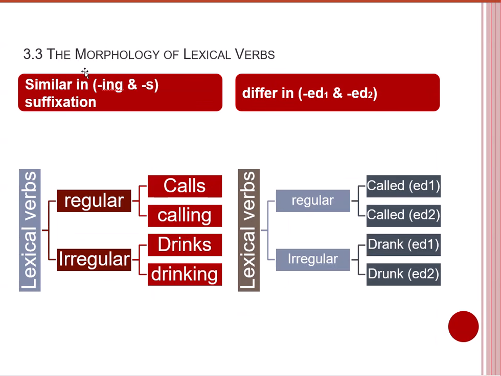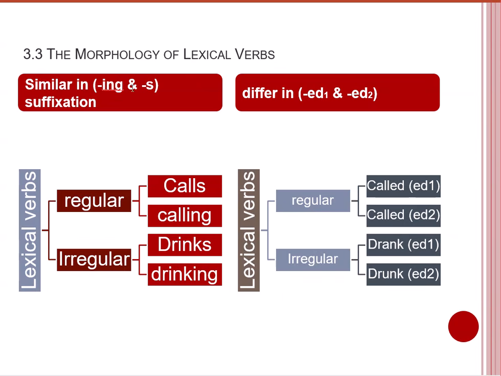The morphology of lexical verbs. We go back to the lexical verbs. Lexical verbs can be classified into regular or irregular verbs. Regular verbs are those verbs that accept the regular rules in terms of the addition of the ed form, whether ed1 or ed2.